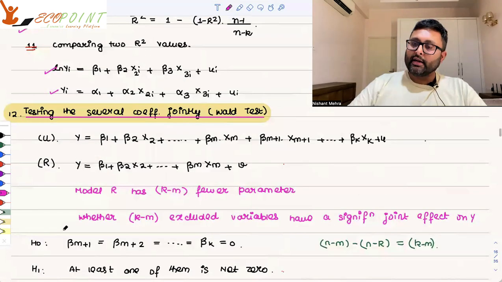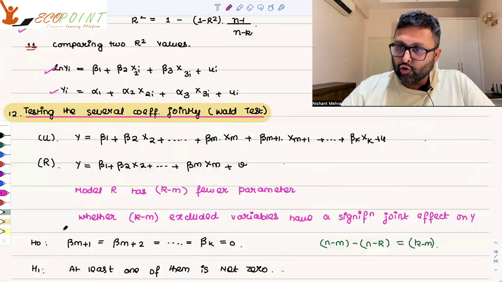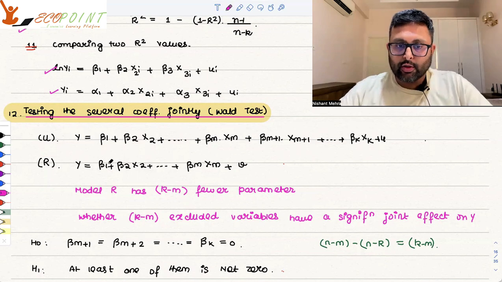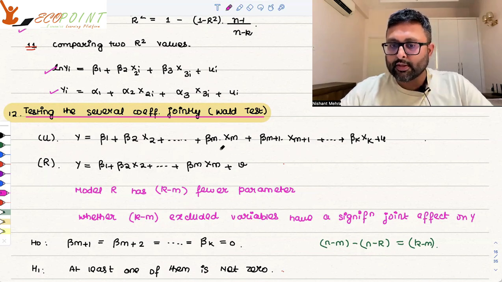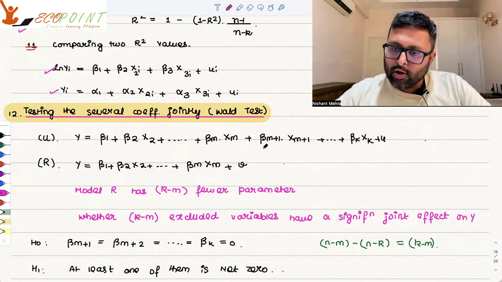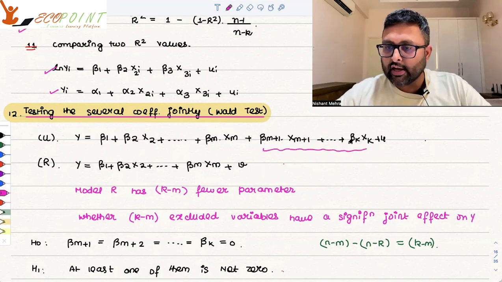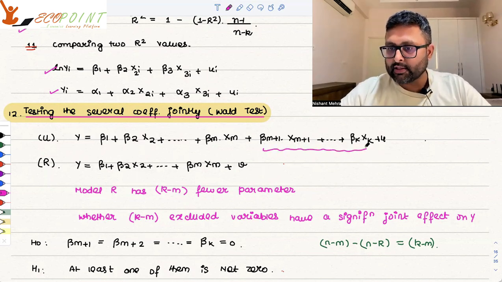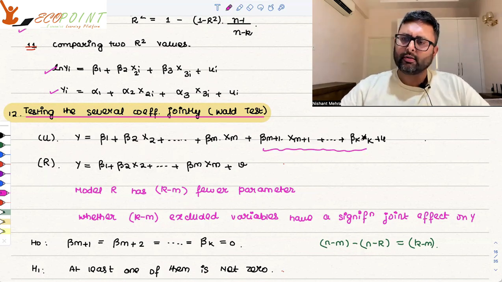Then in multiple linear regression model, you might have a question like, so you have several variables, y equals to beta 1 plus beta 2 x2 plus and so on. And I want to check whether all of these which I have included, from x_(m+1) to xk, are they needed or not?